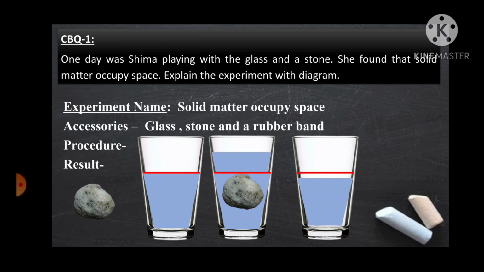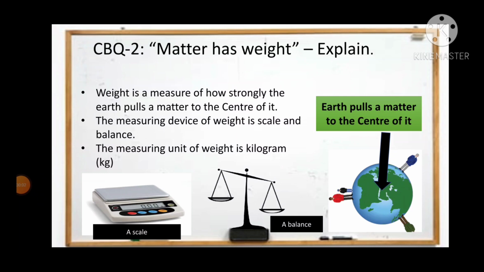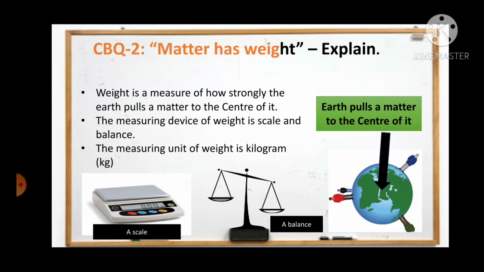So CBQ2 is the last question for today's class. The question is, matter has weight, explain. In the broad question we have done a similar kind of question, that matter occupies space, explain it. As it is a creative question and you have already done a similar kind of question, that is why I haven't organized it as it should be in the exam script. I am giving you some key points that should be in your answer, and along with that you will add some more points and write this properly.